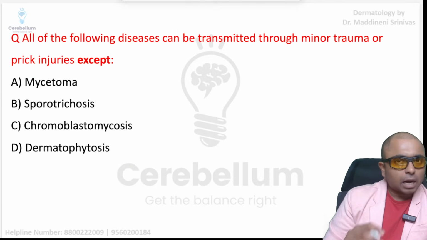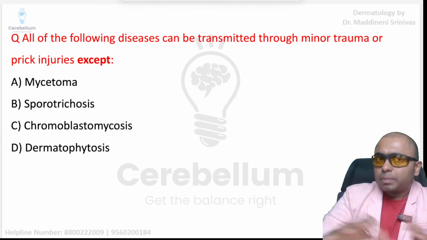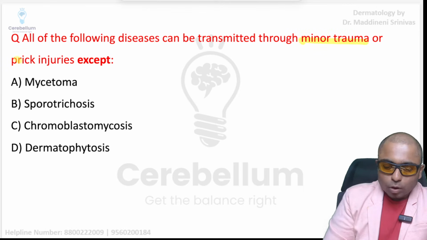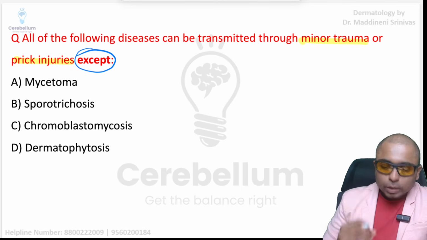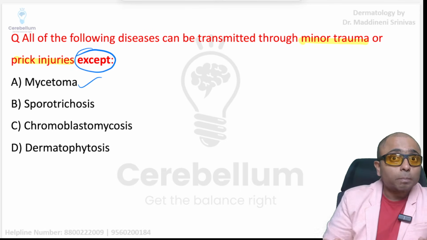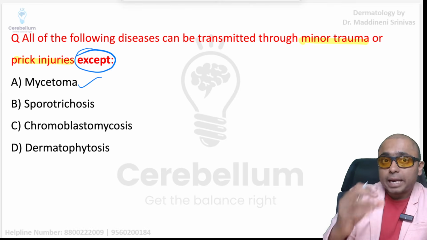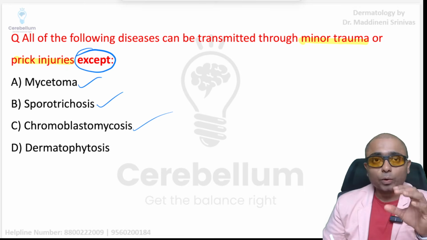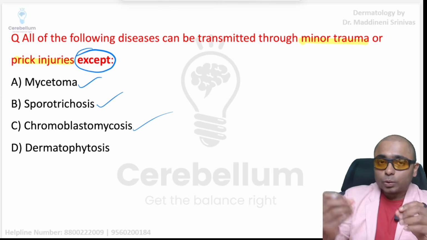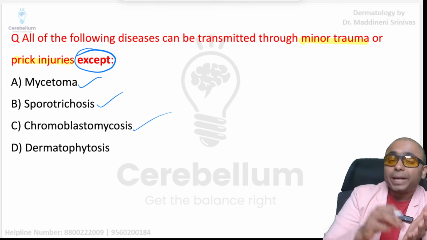Next is, this is also a repetition of the previous question. Farmers usually have minor trauma or prick injuries, thorn prick injuries, right? So all of them except which is the odd man out in this condition. Mycetoma: yes, thorn prick can produce it. This is a subcutaneous fungal infection. Even sporotrichosis, even chromoblastomycosis, all these are produced due to inoculation of the fungal elements through the prick.